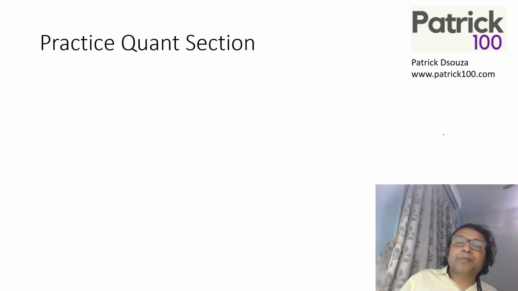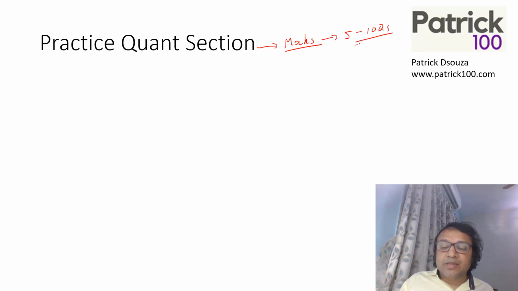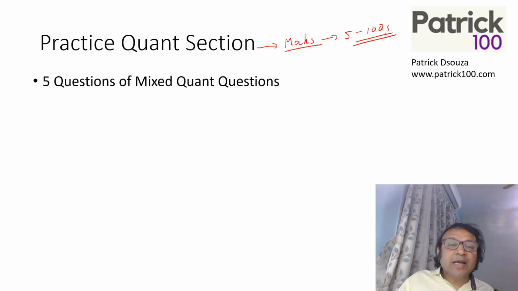How do you practice? I normally prefer picking up questions from the mocks, because mocks normally represent the CAT exam in terms of weightage for different sections. So pick up 5 to 10 questions from a mock at a time and practice. How do you pick up questions from the mocks and practice? First, they are mixed.